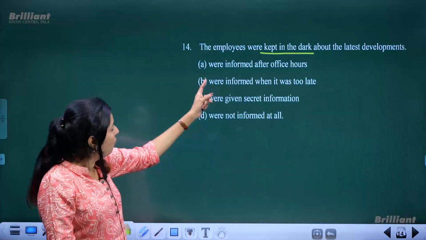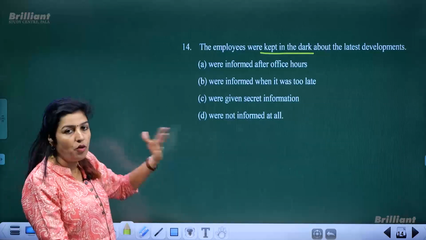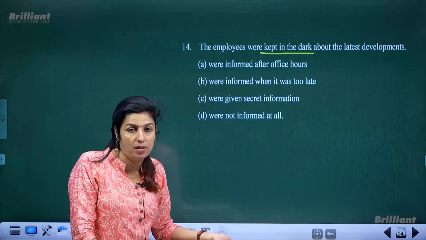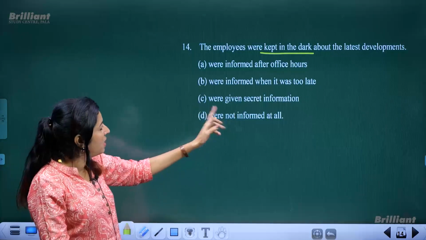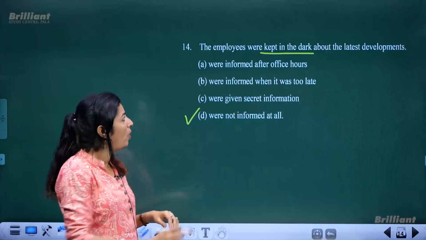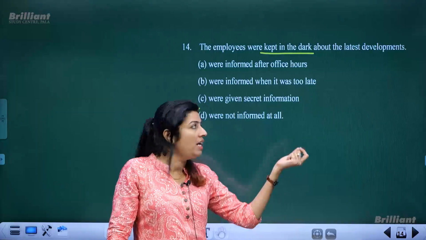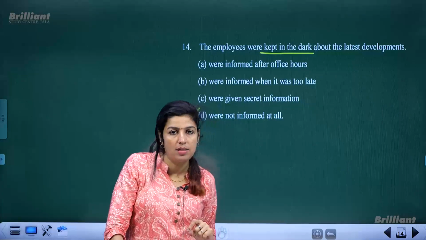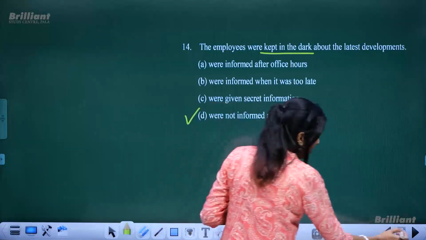So were informed is just the opposite. Keeping someone in the dark means not informing or not giving him awareness. We were informed when it is too late, no. We were given secret information, no. But we were not informed at all. So the employees were not given any clues regarding the developments made in the company. So in that sense, the fourth option is the correct answer.